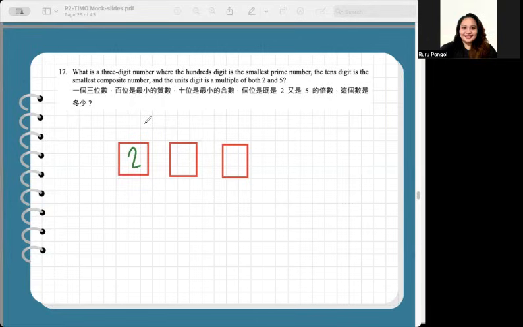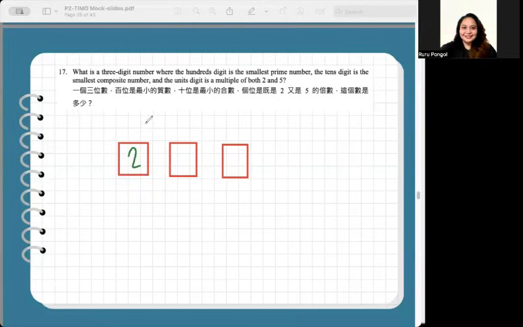A prime number like 17 cannot be divided by any other number except 17 and 1, so that you will not get a remainder. Going back, the smallest prime number is 2. Even if it's even, it is still the smallest prime.